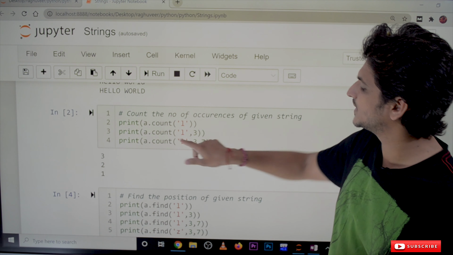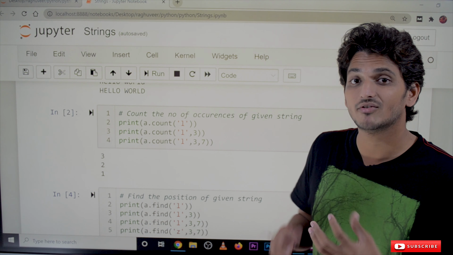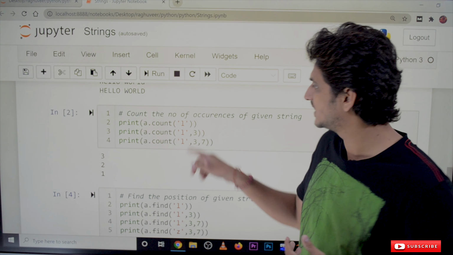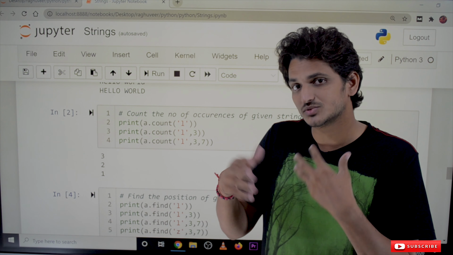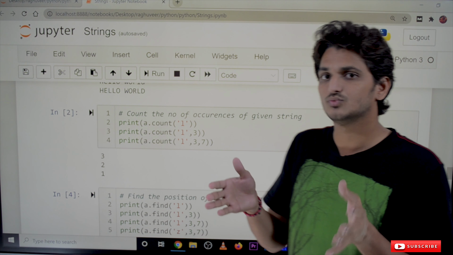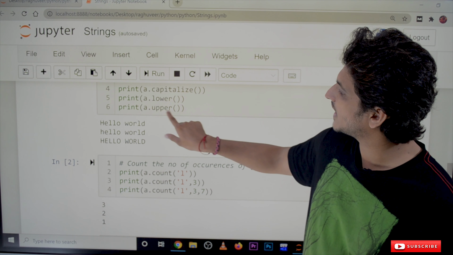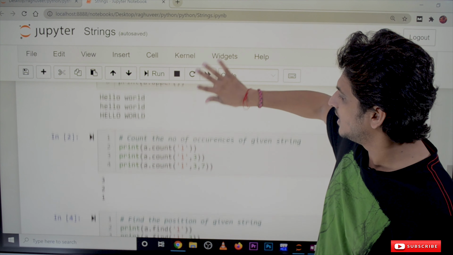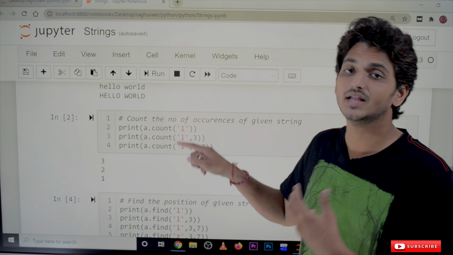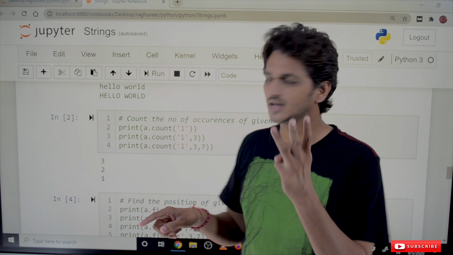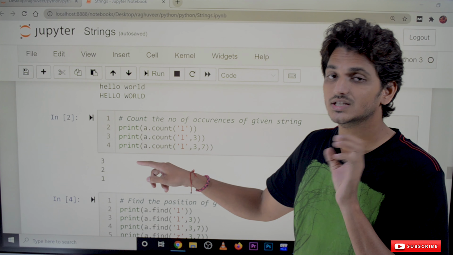The next method is count. We use this count method to count the number of occurrences of a given character. Not only a character, you can give a substring also, and it will calculate how many times this substring occurred in the given string. The same example, a is taken as hello world. In this hello world, how many times does the character L occur? That is what it will calculate. It occurred 3 times, that's why the output is 3.